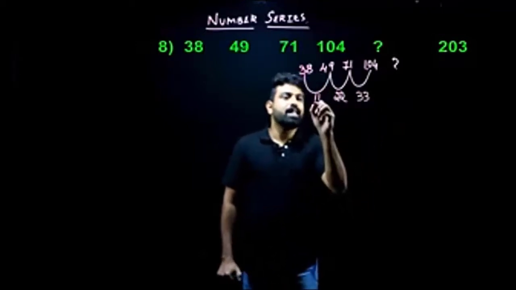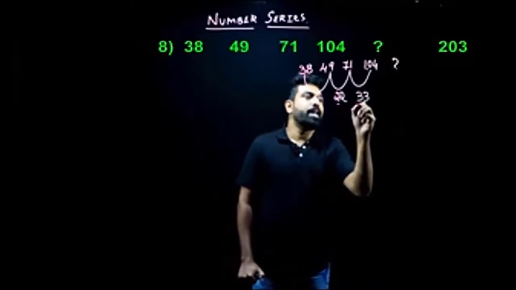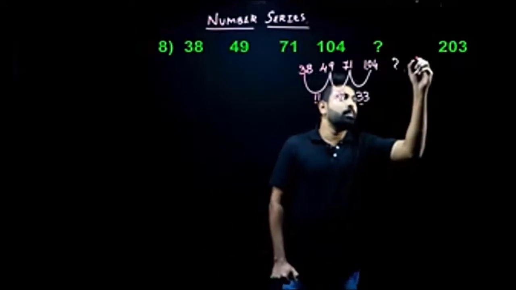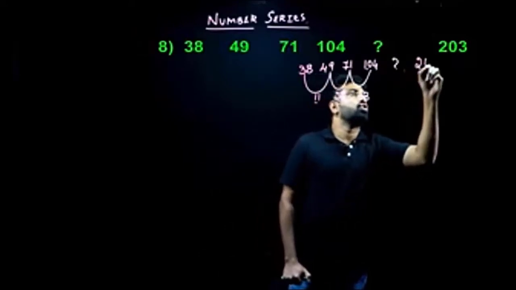So when you look at these differences, 11, 22, 33, what do you understand? So the next difference is 44, and the missing term is 148.